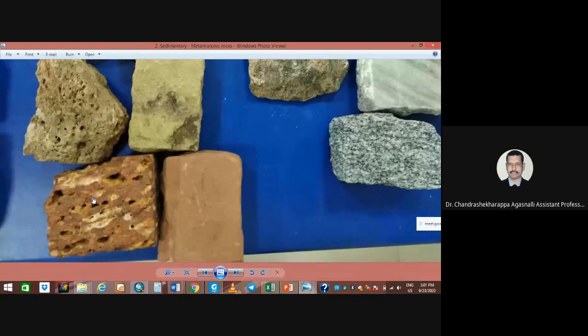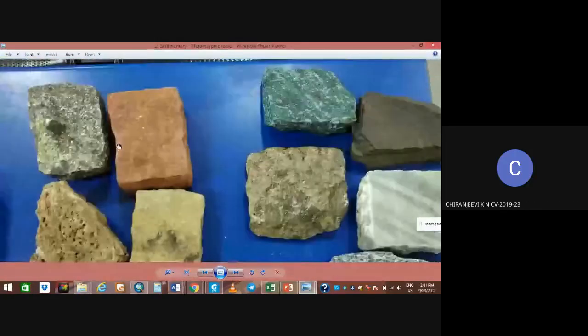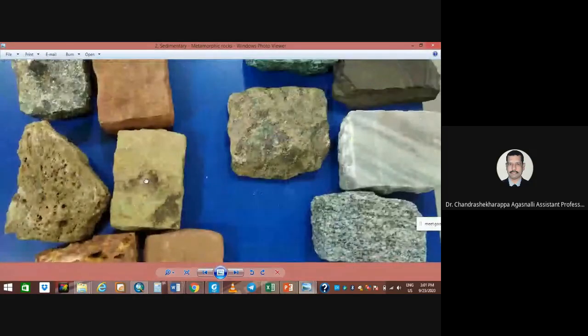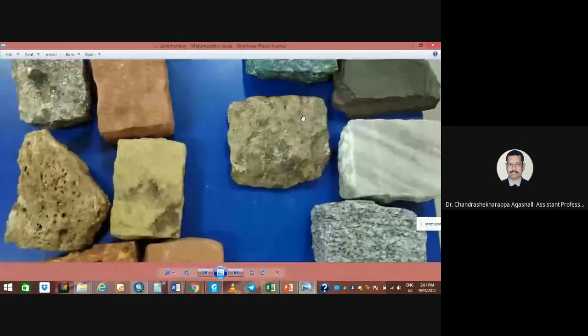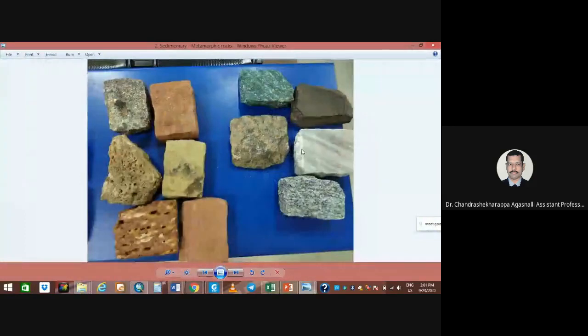So we use this rock in construction, in the coastal side. Laterite, instead of bricks, laterite bricks. It is rich in iron and alumina. To some extent, if it is rich, more than 50%, we use it for extraction of aluminum. Rich in cast iron. Yes, correct. And here some more groups are here.